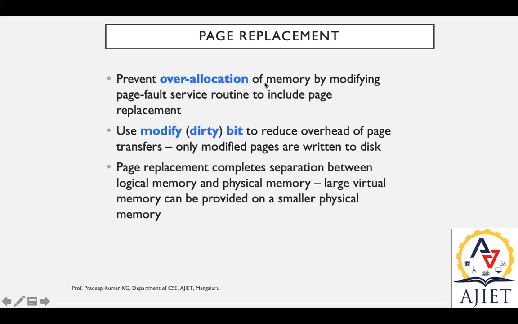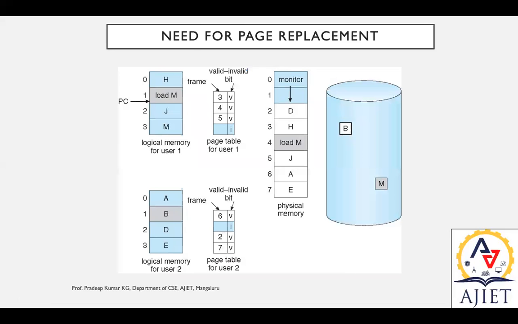Prevent over-allocation of memory by modifying the page fault service routine to include page replacement. Use the modify bit or dirty bit to reduce the overhead of page transfers. When there is a modify bit or dirty bit, that can reduce the overhead of page transfers. Page replacement completes the separation between logical memory and physical memory, so a large virtual memory can be provided on a smaller physical memory. So here you can see the need for page replacement.